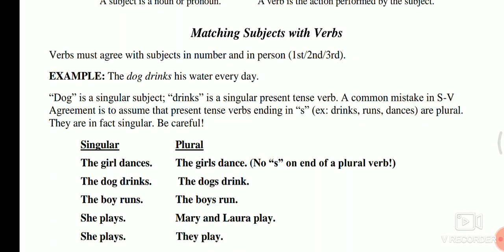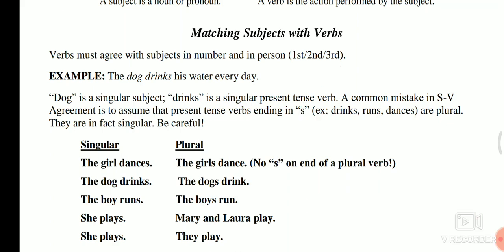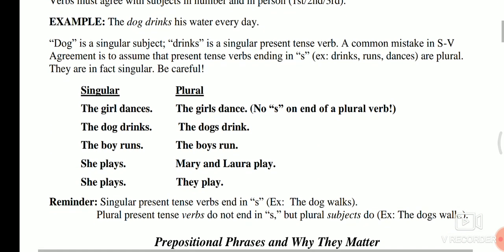Matching subject with verb. A verb must agree with the subject in number and in person. So there are first person, second person and third person. Totally, there are three things we have to keep in mind: first, second and third person. Here it is written that a verb must agree with the subject in number and person. Now let us see the examples.